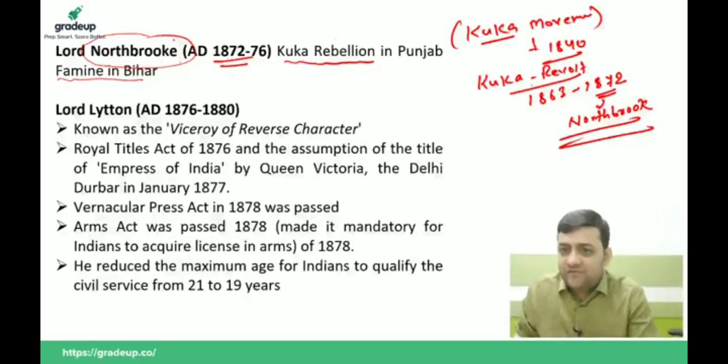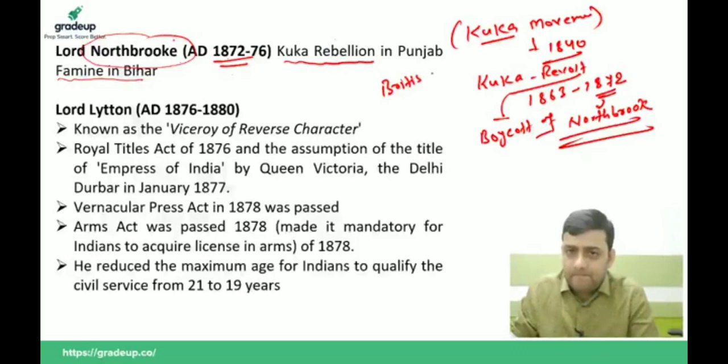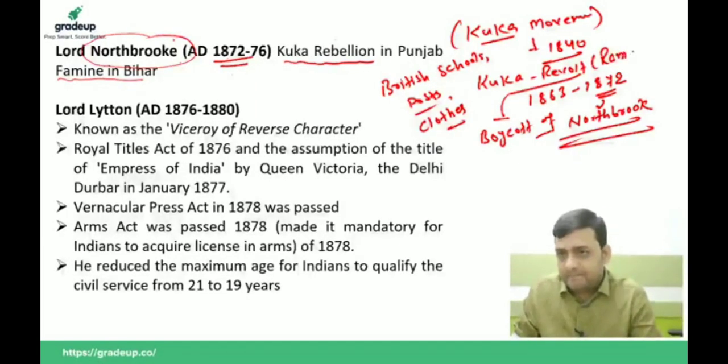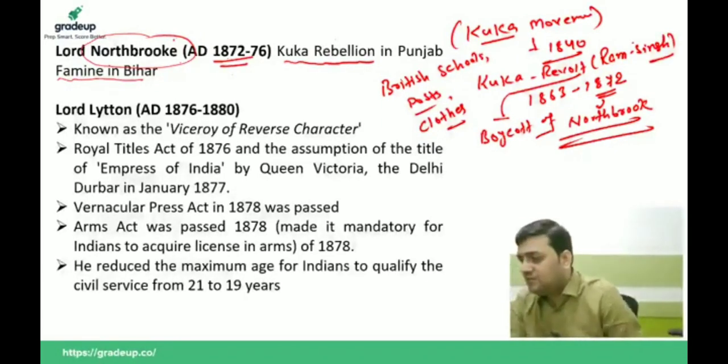And what was that revolt? The revolt included boycott of British schools, posts, then we have clothes, and this revolt was started by Ram Singh. He was the prominent leader. Is it clear now?